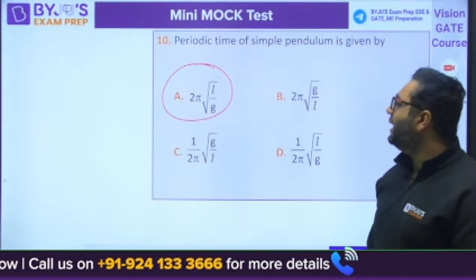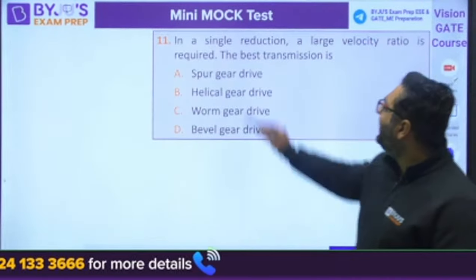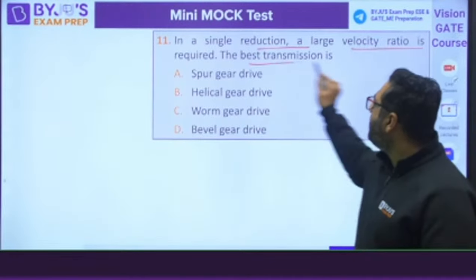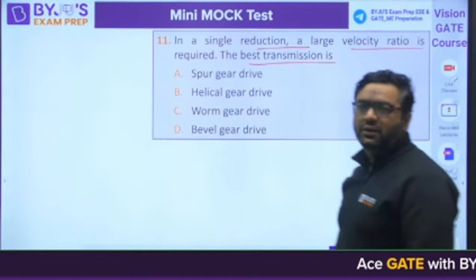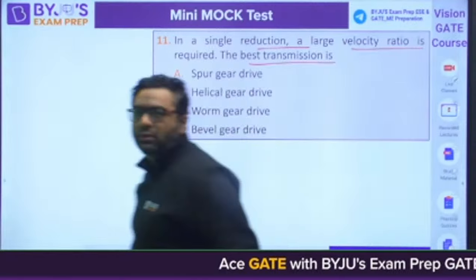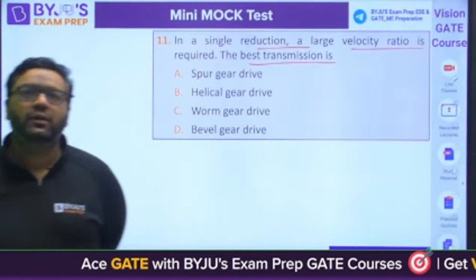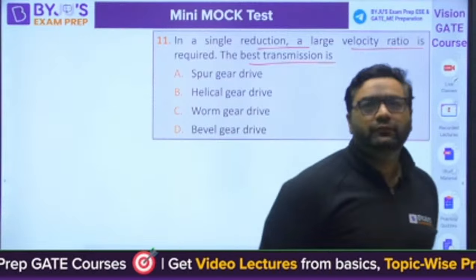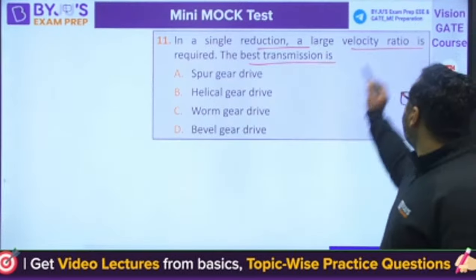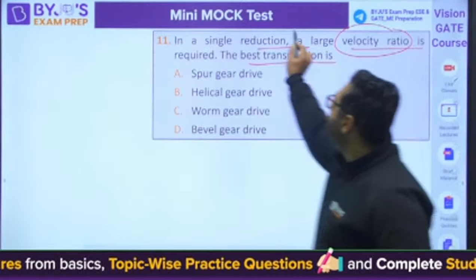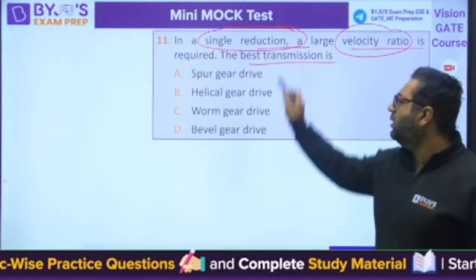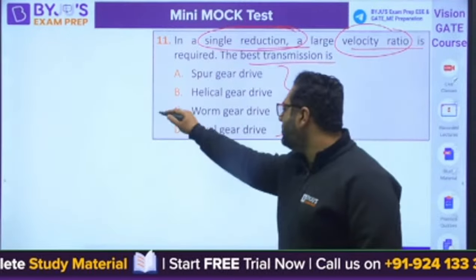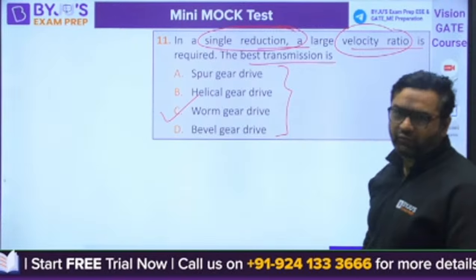Moving to the next question, question number 11. In a single reduction, a large velocity ratio is required. The best transmission is. This is about gears. If you want more velocity ratio in a single reduction, which gear drive will be preferred? You know that for that we will be preferring the worm wheel gear.